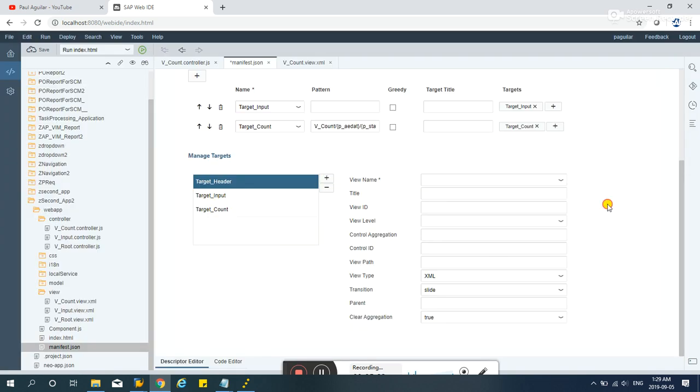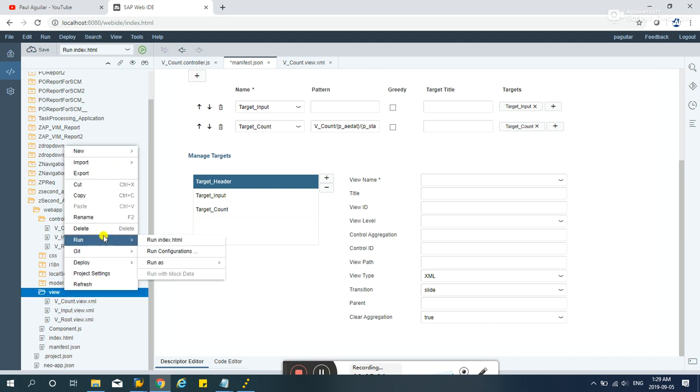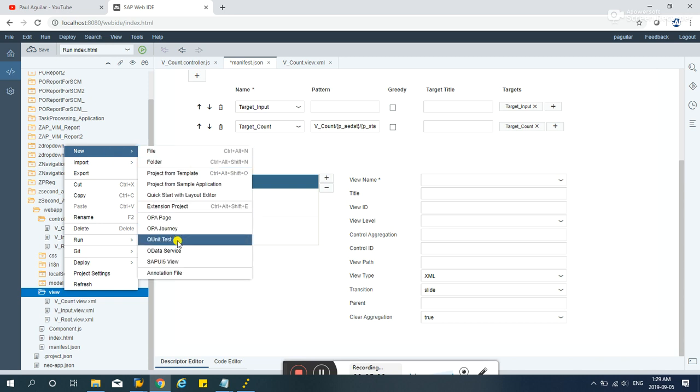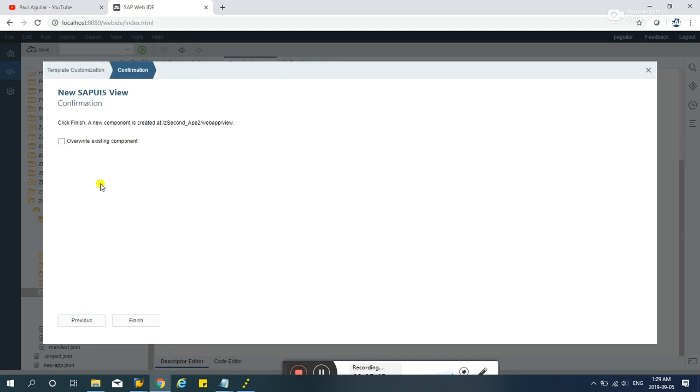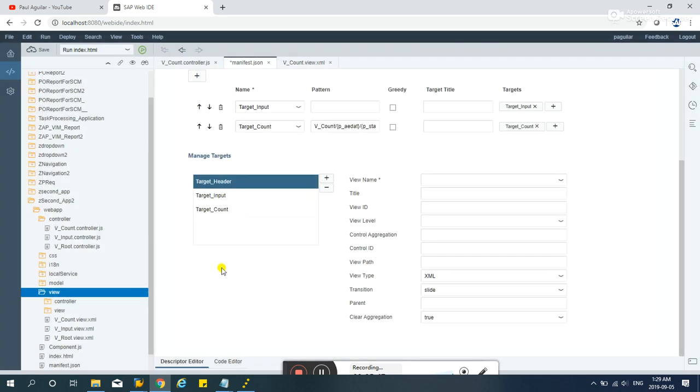In our case, it's not yet existing. Let's add the view first. New v header. Oh, sorry, placed.